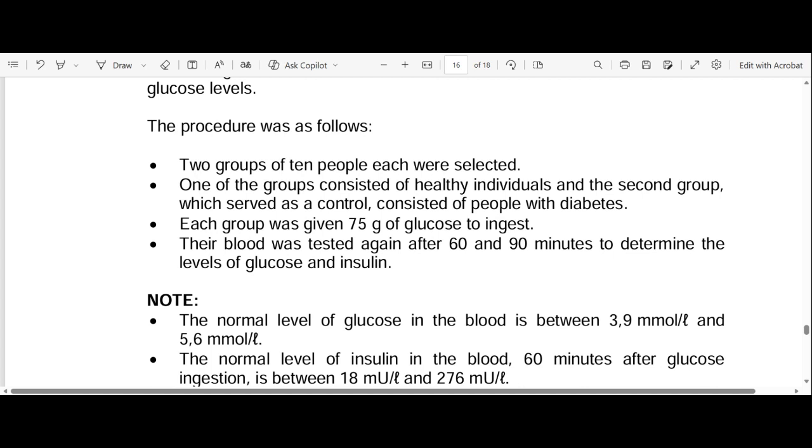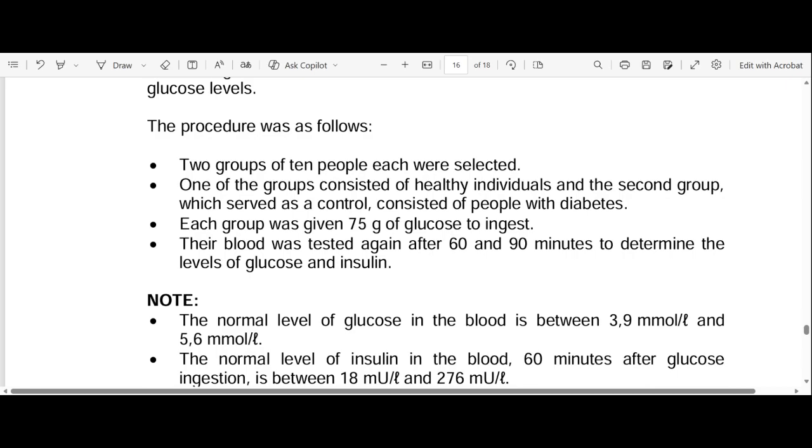Each group was given 75 grams of glucose to ingest. So now we are improving or ensuring validity. We need to give each group the same amount of glucose, right? Because if we give them different glucose levels, it will compromise the validity of the investigation. Let's go to the next point.